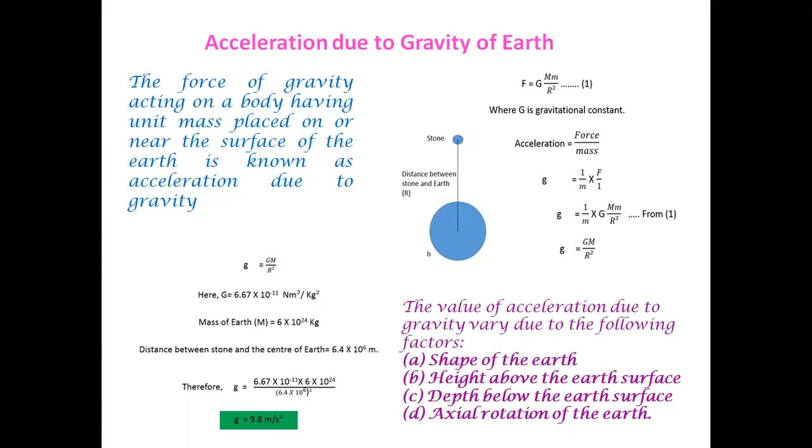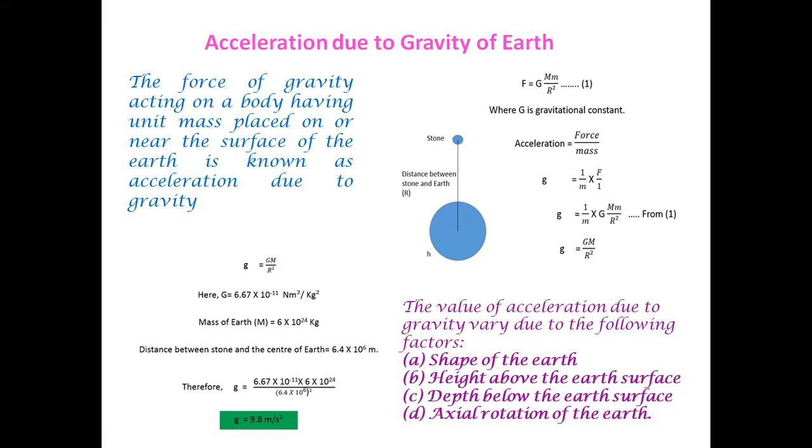So how do we calculate acceleration due to gravity? You already know the expression of the gravitational force. We know gravitational force is equal to G M m by r square, where G is the universal gravitational constant, M and m are the masses of the two bodies, and r is the distance separating them.